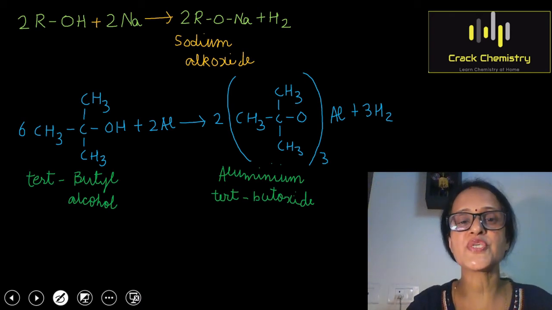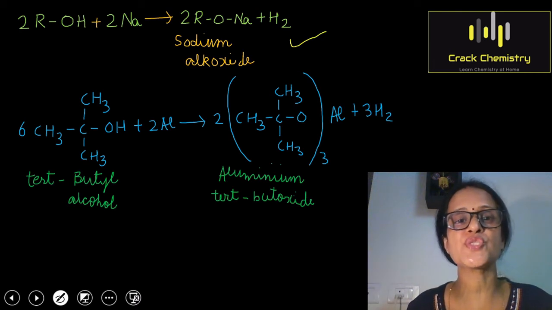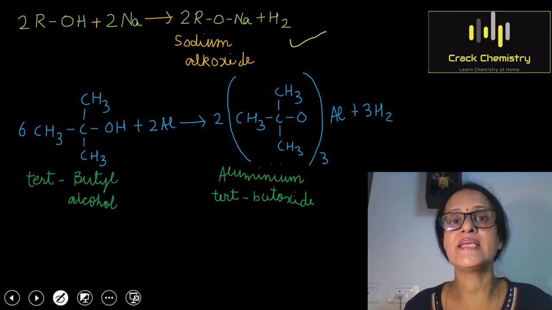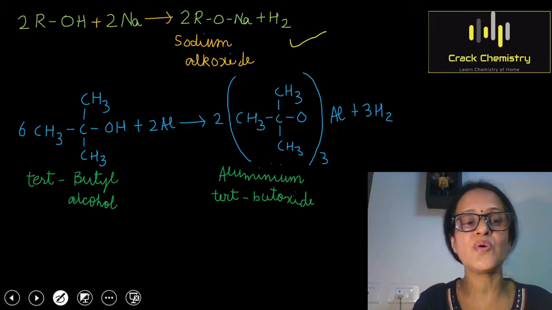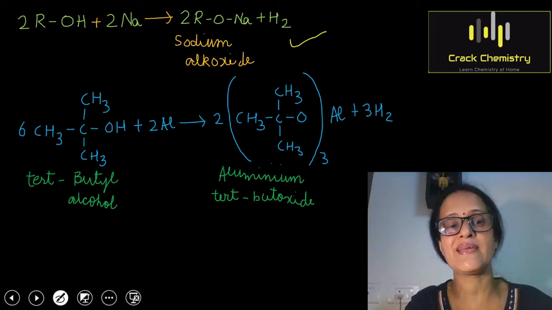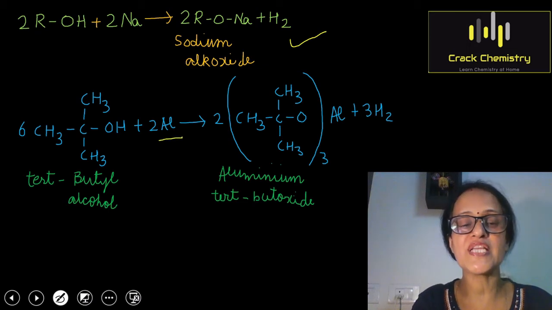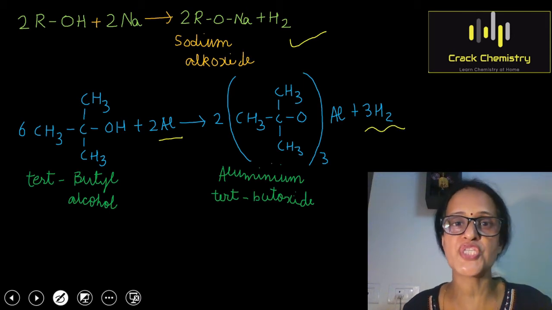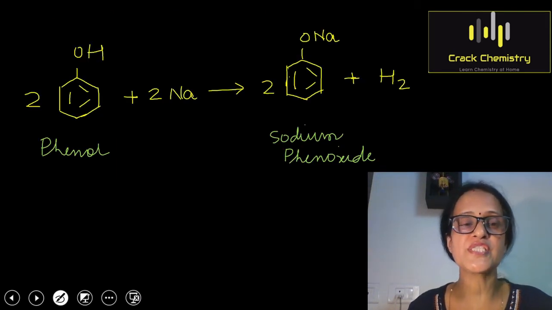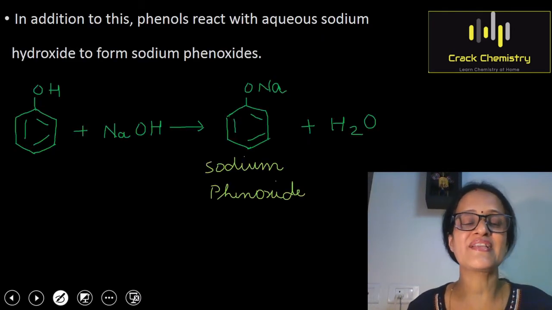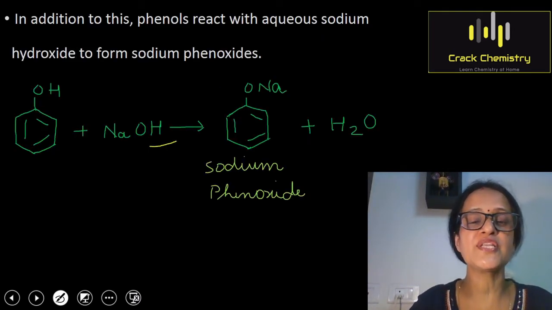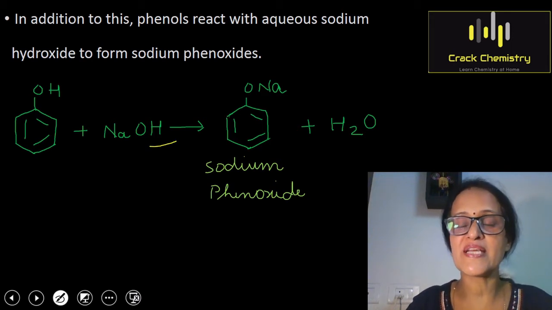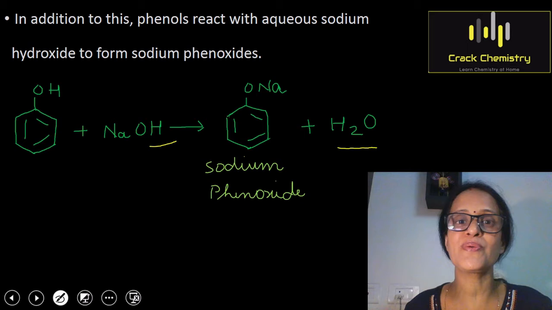First reaction shows the reaction of an alcohol with sodium. The products formed are sodium alkoxide and hydrogen gas. In the second case, we have taken a 3-degree alcohol, tertiary alcohol, which is tertiary butyl alcohol. It on reaction with aluminium forms aluminium tertiary butoxide along with the liberation of hydrogen gas. Apart from this, we have discussed one more reaction. Reaction of phenol with sodium. The products formed are sodium phenoxide and hydrogen, and this is the reaction between phenol and sodium hydroxide. The products formed are sodium phenoxide and water, but this reaction is not shown by alcohols.